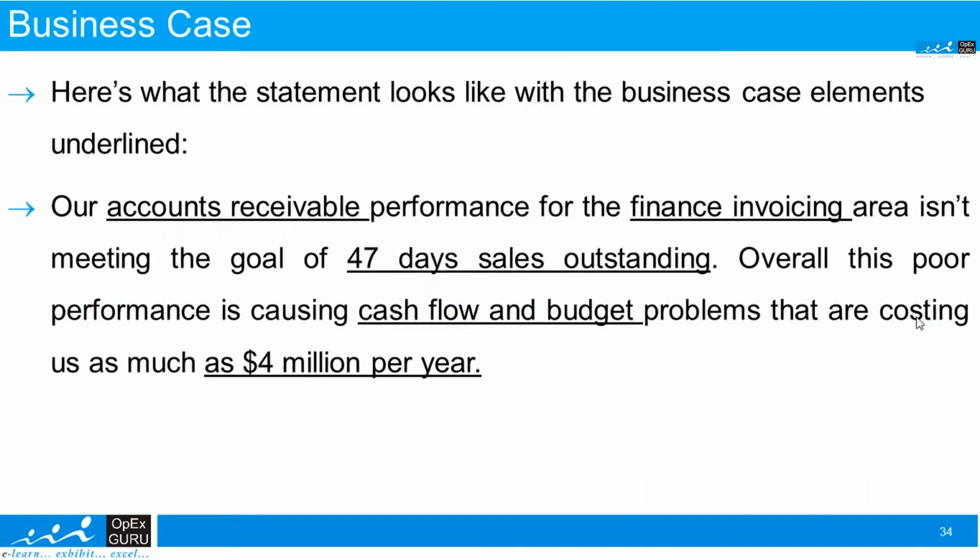So what is a business case? A business case is a well-written problem statement which helps the Six Sigma team to get buy-in from various stakeholders, and it also makes the problem very clear to everyone. So let us take one more example. Here we are saying that our account receivable performance for the finance invoice area is not meeting the goal of 47 days sales outstanding overall. This poor performance is causing cash flow and budget problems that are costing as much as $4 million per year. So this is called a business case.